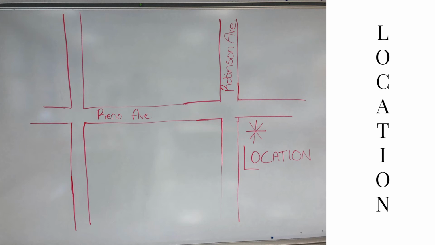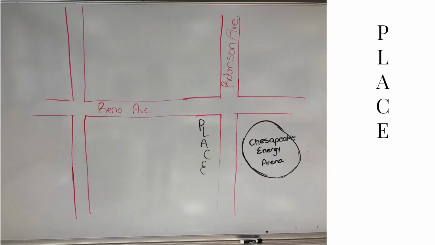All right, you may say, this is an intersection, but what's it like there? What kind of places are there? Excellent question. The next layer we want to look at is place. So one of the places near this intersection is Chesapeake Energy Arena. That's where the Thunder play.